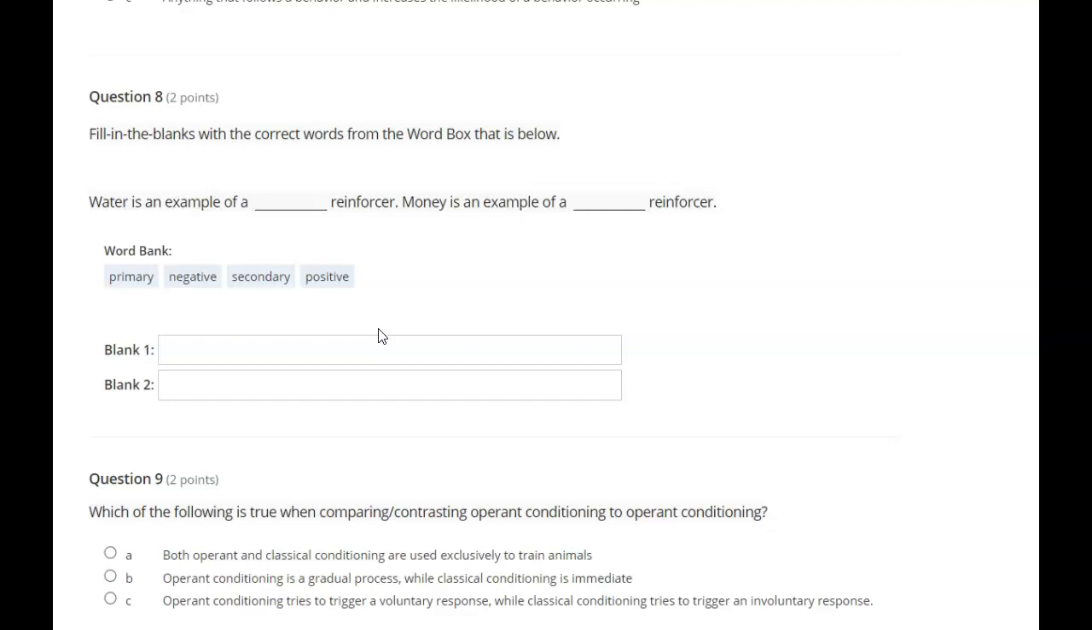Fill in the blanks with the correct words from the word boxes below. Water is an example of a blank reinforcer. Money is an example of a blank reinforcer. Primary, negative. Secondary, positive.